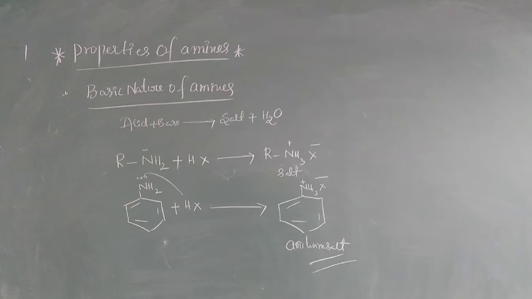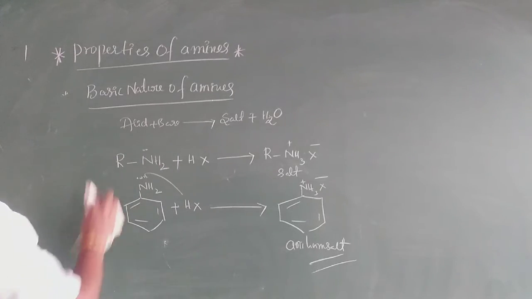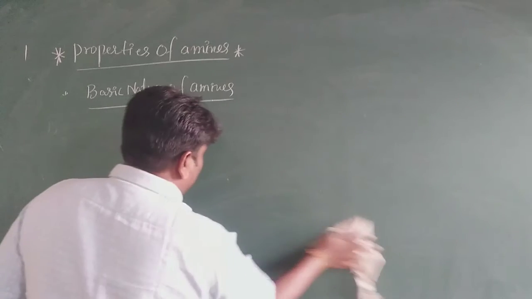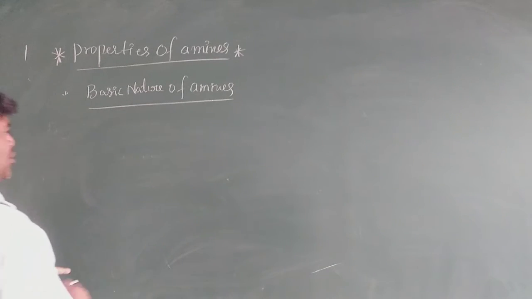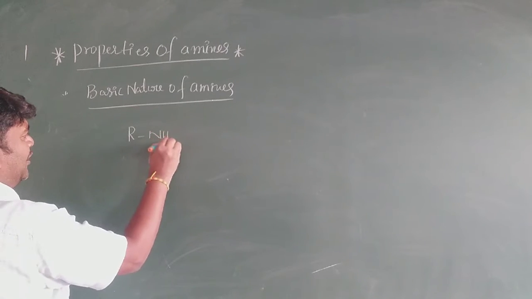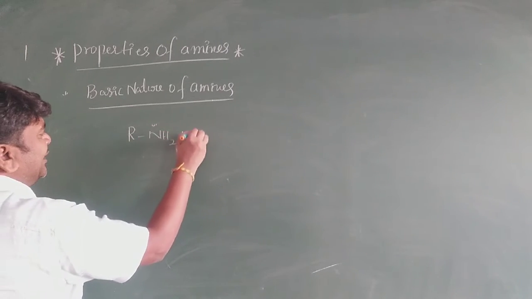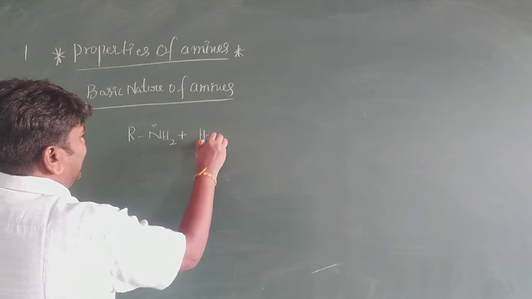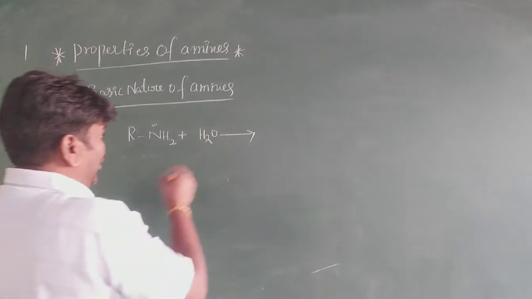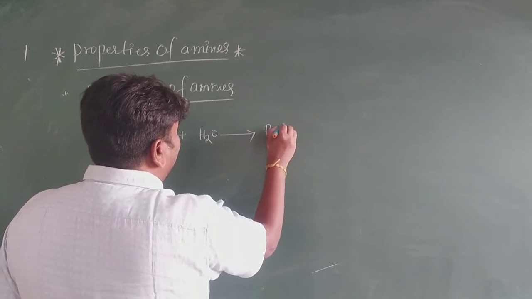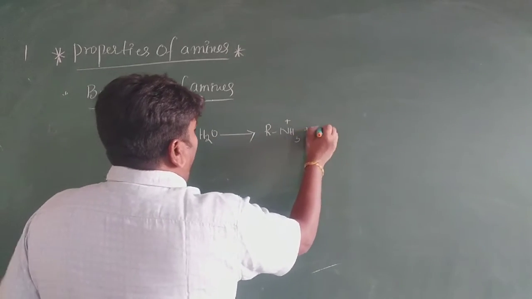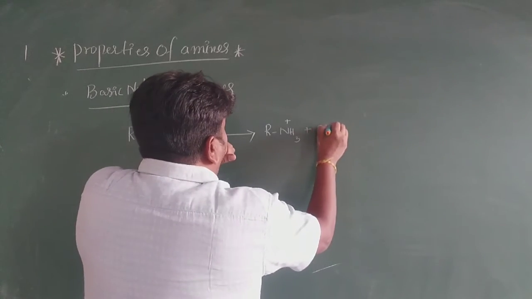Next one. This is very, very important, my dear students. See here: RNH2 plus H2O gives RNH3+ and OH-.